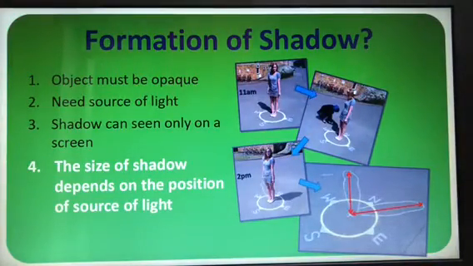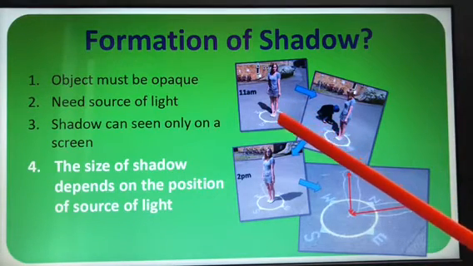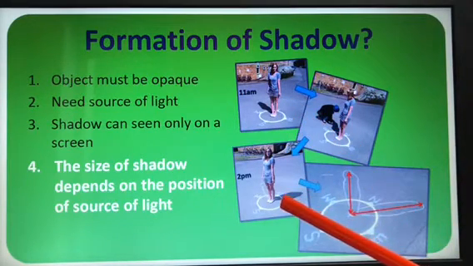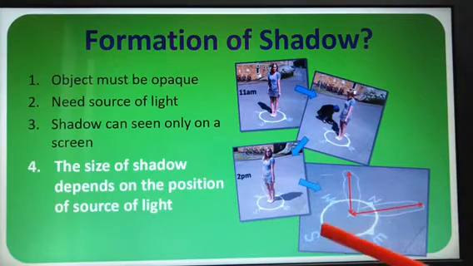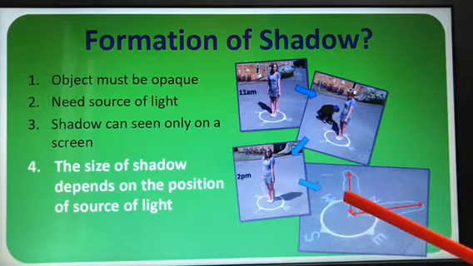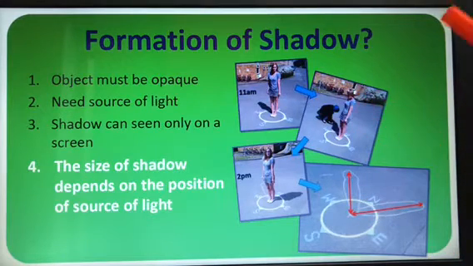Then formation of shadow. Can you see here? At 11 a.m. your shadow will be like this. At 2 p.m. your shadow will be like this. So here you have to mark north, south, west, east. Like this it is marked and shown how the shadows are formed.